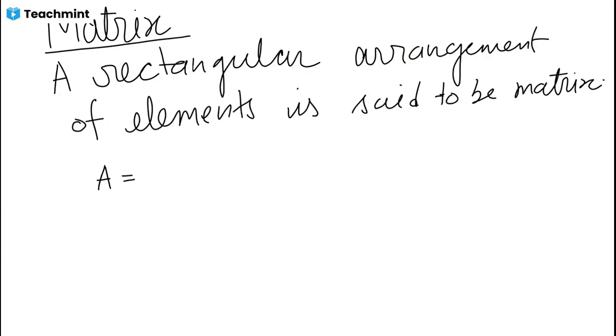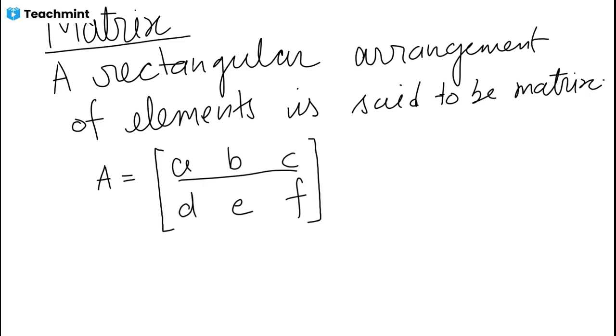Matrix A having elements A, B, C, D, E, F. And we can say it another way also: if we arrange elements in rows and columns, a horizontal arrangement is said to be a row and a vertical arrangement is said to be a column. So either we can say a rectangular arrangement of elements, because A, B, C, D, E, F are elements, and this A is said to be a matrix. When we arrange elements into rectangular form, then we can say this is a matrix.